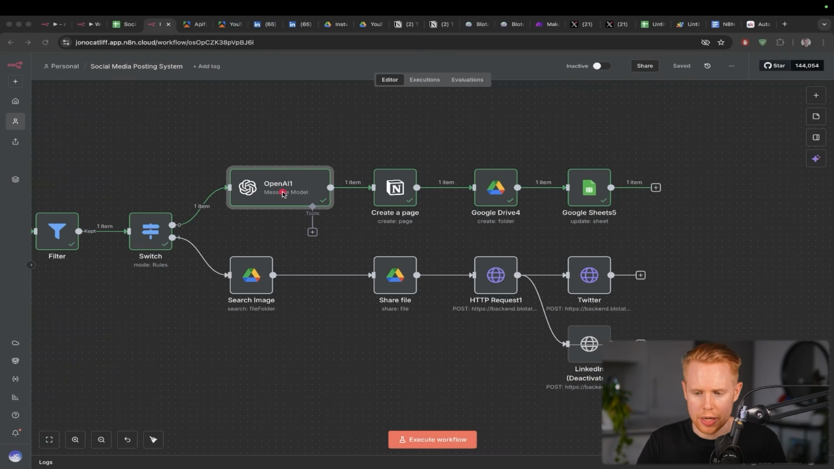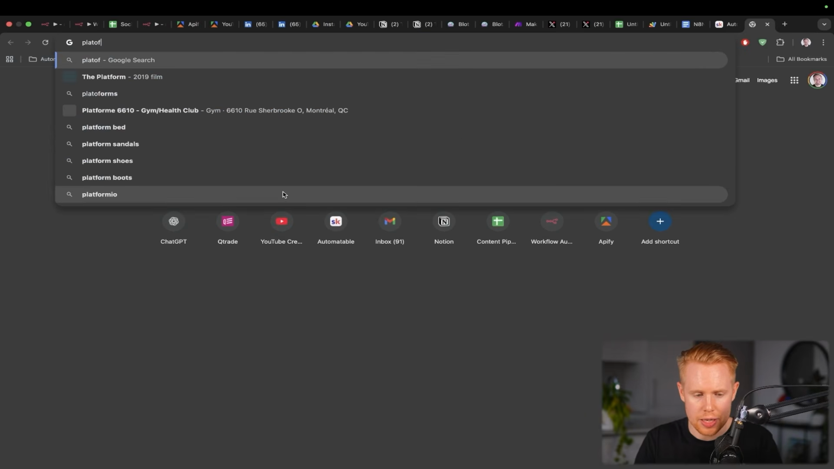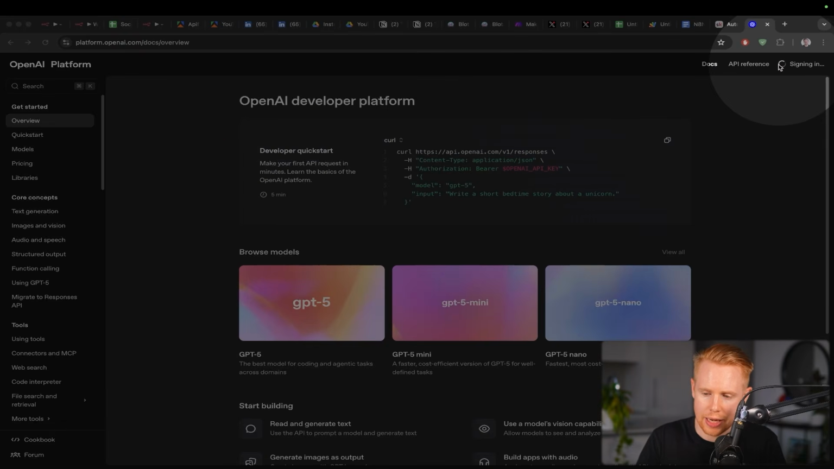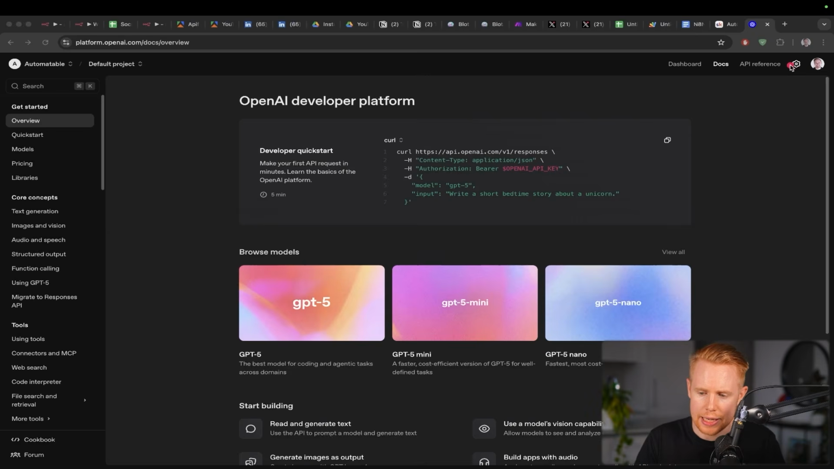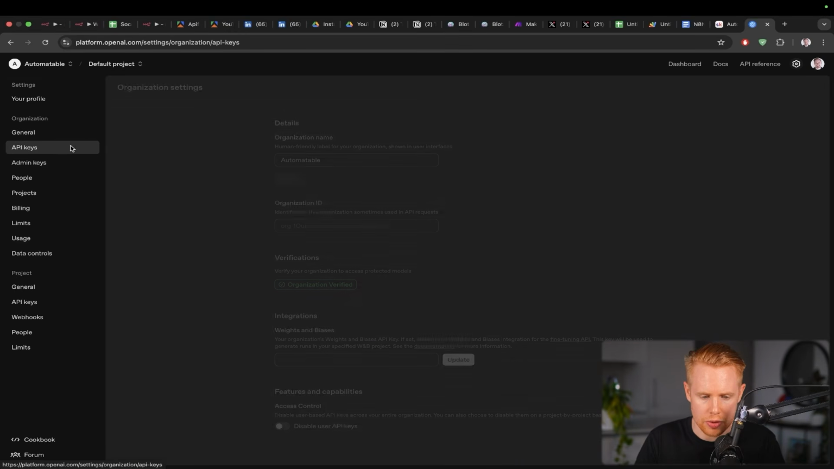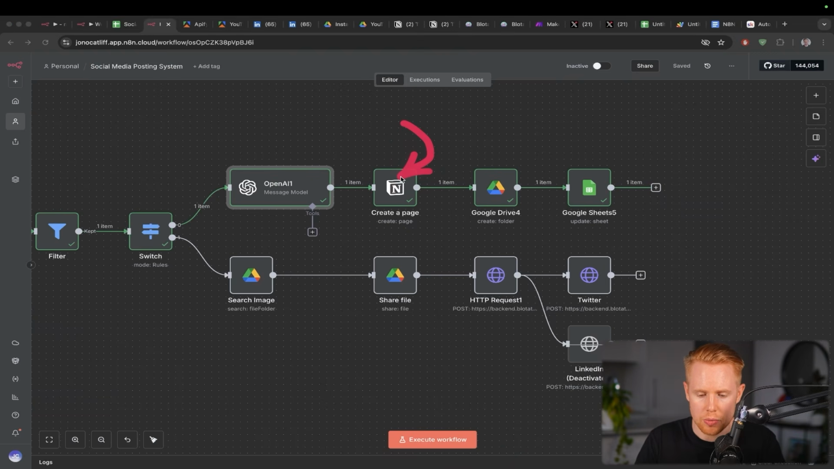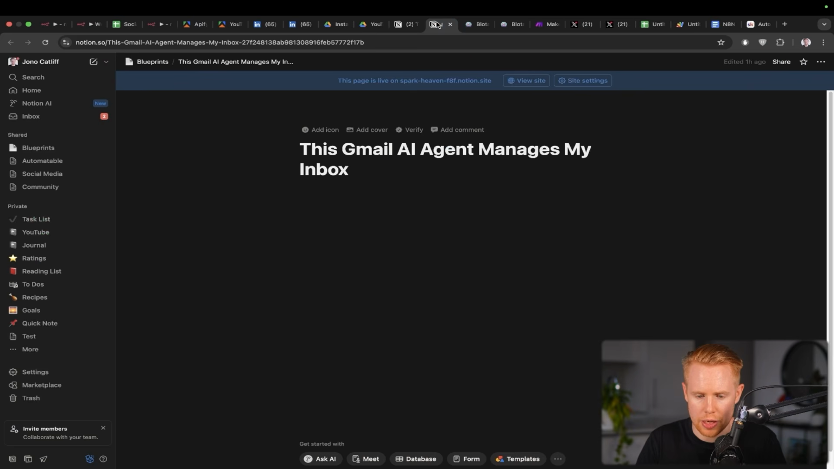Now keep in mind with OpenAI, you will need to generate an API key. You can do this by going to platform.openai.com, hitting your settings button up top here. And then inside the settings, you're just going to go to API keys, generate an API key, and you're good to go. With Notion, what we're going to do is generate a blank page just like this that we can put the blueprints in.